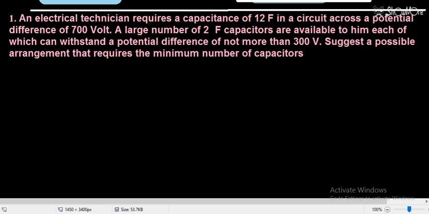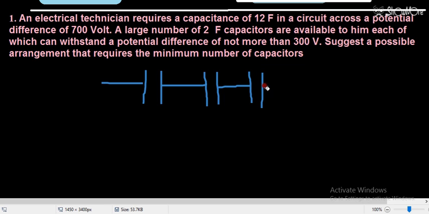So now I am drawing this combination. This is the best combination, in this case the capacitors will not get damaged. This is one capacitor of capacity 2 farad, this is the second capacitor and this is the third capacitor of capacity 2 farad. When I connect these 3 across the battery, this is the battery of 700 volt.